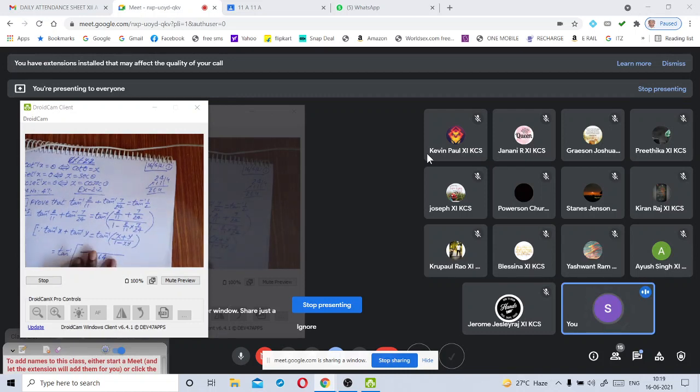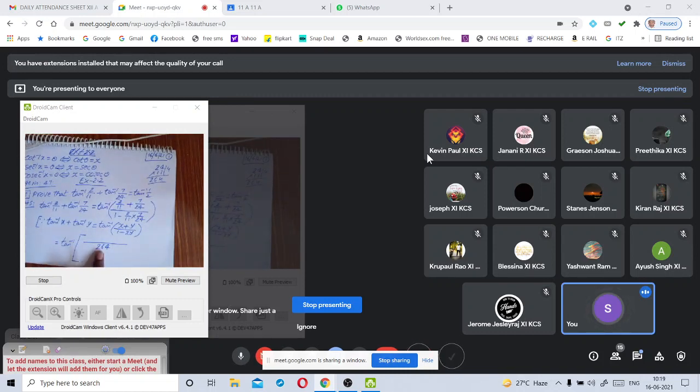Then what will you get in the numerator? We write the denominator as 264, which is the LCM of these two denominators.